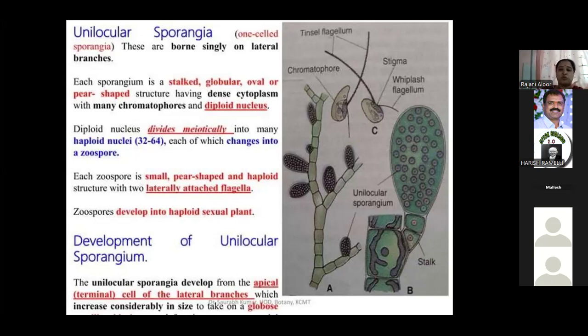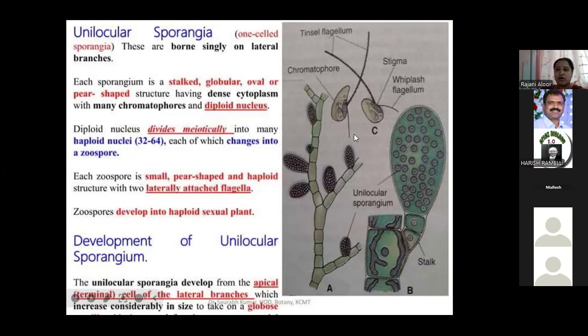Each zoospore is like this; you can observe it in the picture. The anterior flagellum is very long, pantonematic and directed forward, and the posterior one is very short, acronematic and directed backwards. The two are unequal.